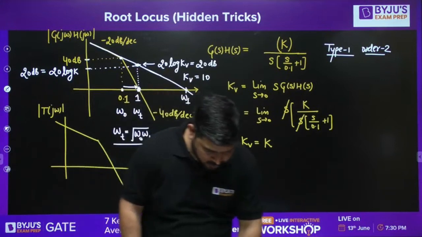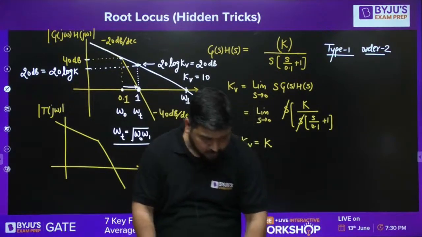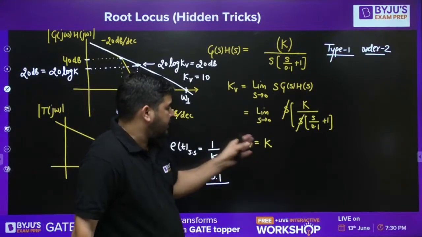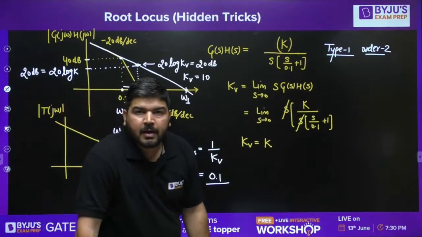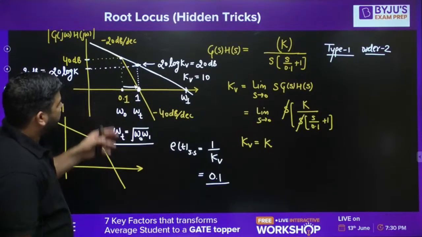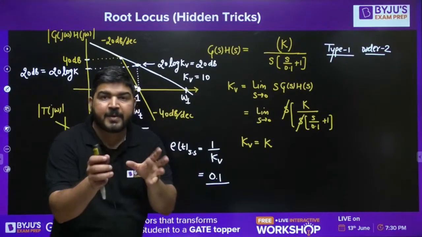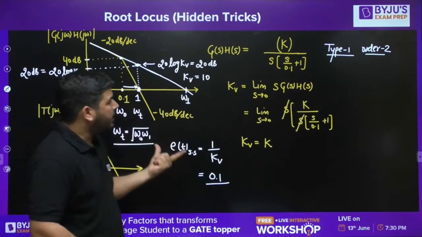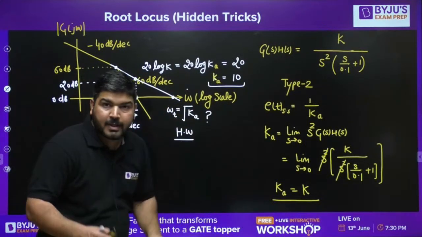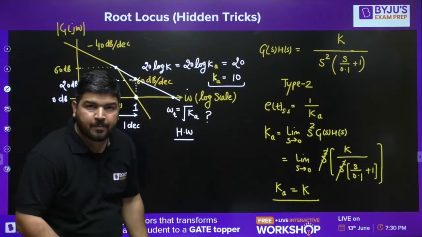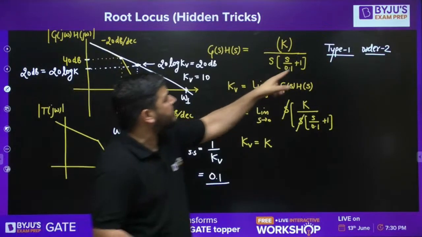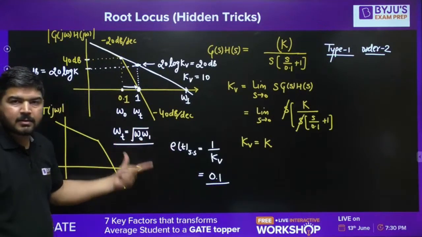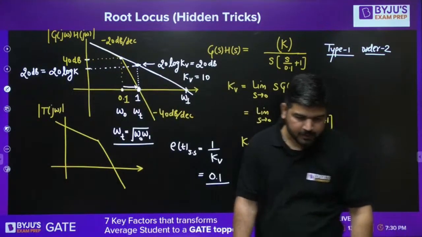Okay, so I hope you got the point. I told you some basic ideas: how to calculate the steady state error constants, kV, kp, ka, and the special points about some specific type of system. Like omega t is the geometric mean of these, and that this is root Ka. These are applicable only if the system is type 1 order 2 and there are no zeros. Then only you can say like this. I hope you understood it.